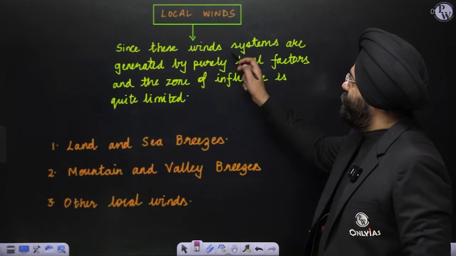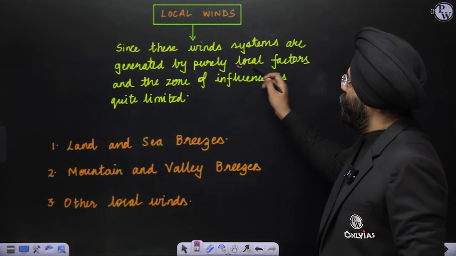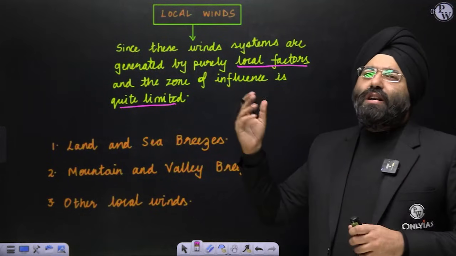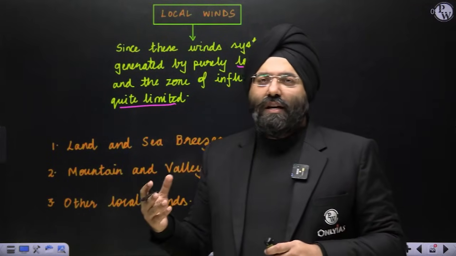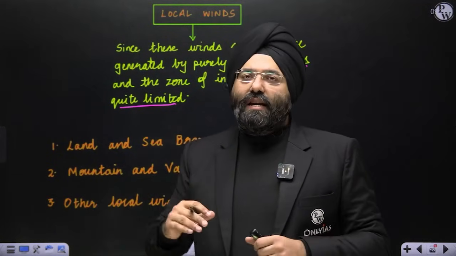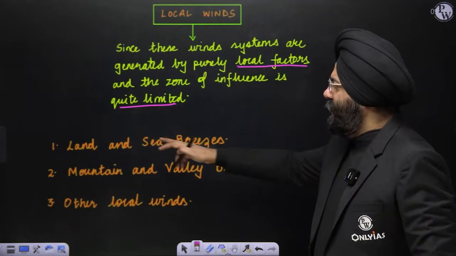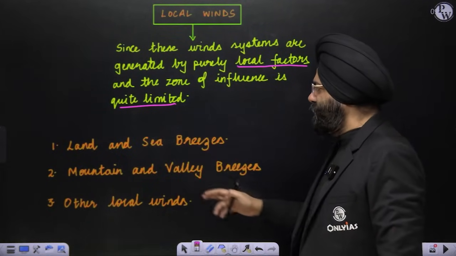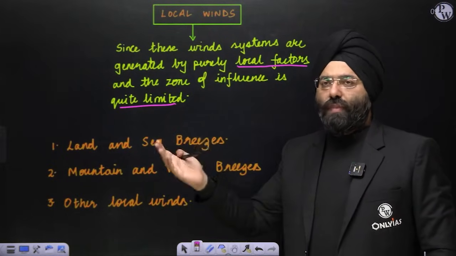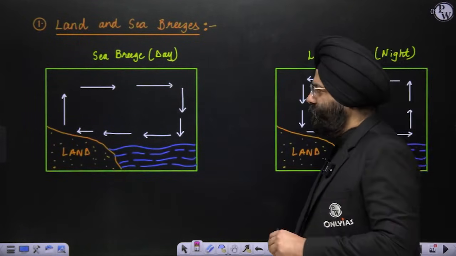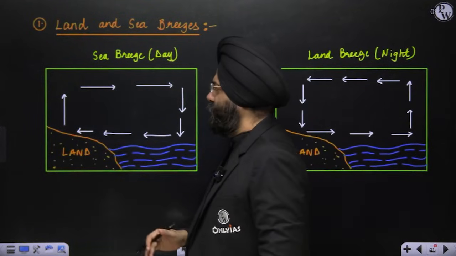So these are wind systems which are generated purely by local factors, and the zone of influence is quite limited. That means when I talk about trade winds, westerlies and all, these winds are on a massive scale. On the other hand, these are local winds which will influence very small regions. Over here we see land and sea breezes, mountain and valley breezes, and other local winds, which I'll be showing you on the map. When I talk about land and sea breeze, let's see. If you understand this, it will be easier to understand the other concepts also.